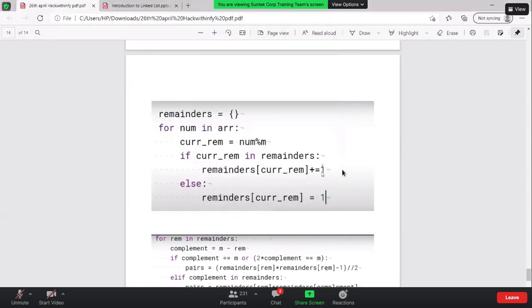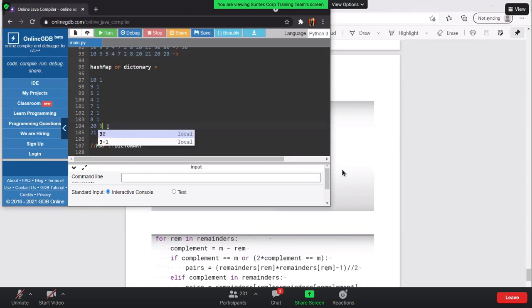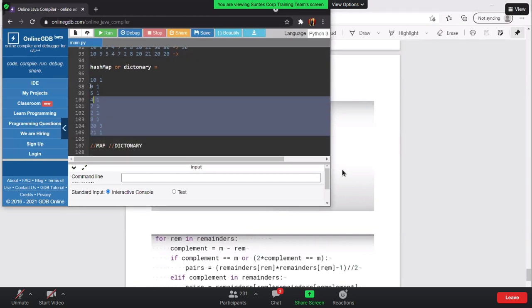So what exactly happens when the current remainder is already in remainders? That is, the number is itself present inside the dictionary or hash map. I go to that index and increase it by one, so I satisfy this condition. Now I filled this 20. Now one more 20, so I again go to that condition and increase it by one. Now I have the complete hash map for this. So I got the 10, 9 and the whole dictionary or hash map.